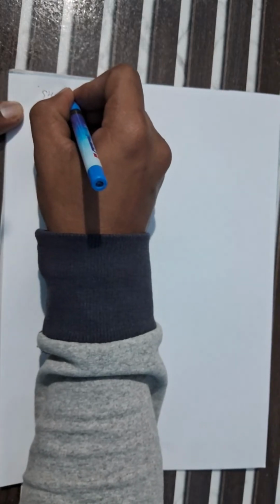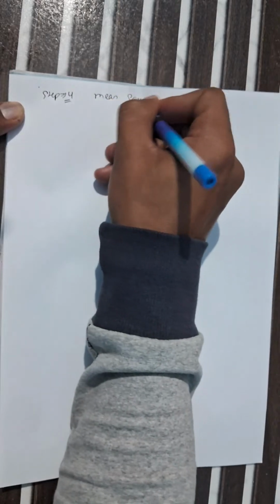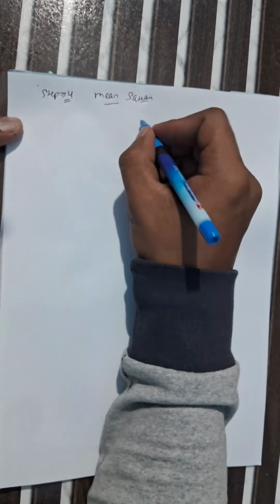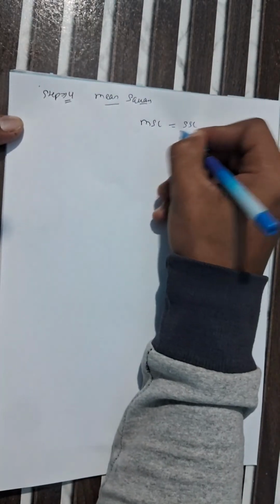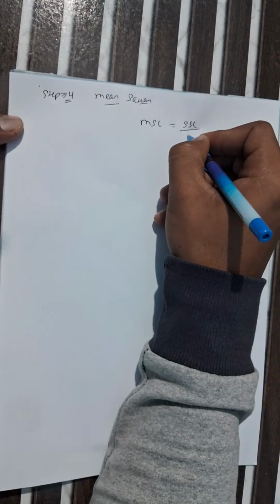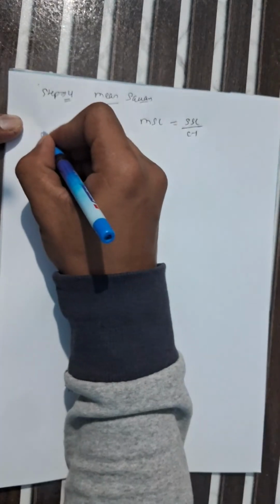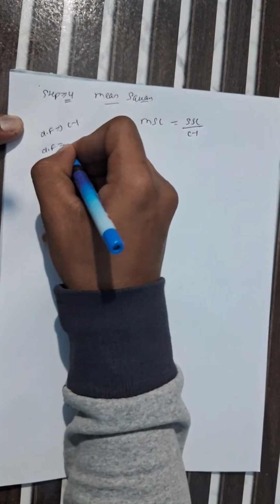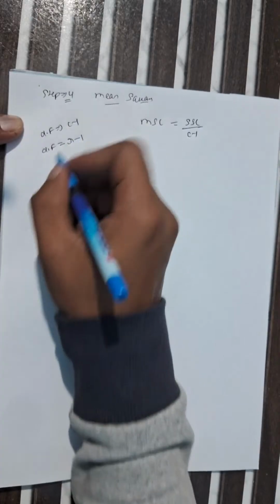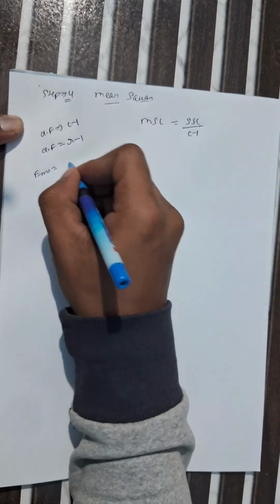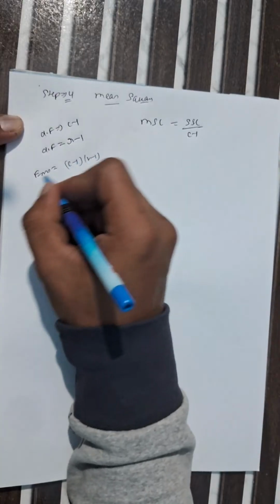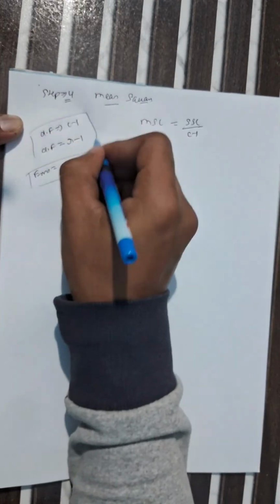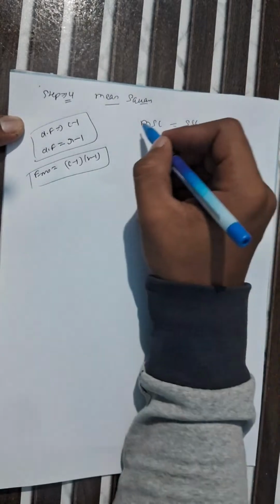Step 4, we are finding the mean square for one way ANOVA. What is the formula of mean square? MSC, the mean square of column, is the sum of squares of column divided by its degree of freedom, which is C minus 1. For column, the degree of freedom equals column minus 1, for row the degree of freedom equals row minus 1, and for error it is C minus 1 into R minus 1. You have to remember these important points. Like that you find the mean square.